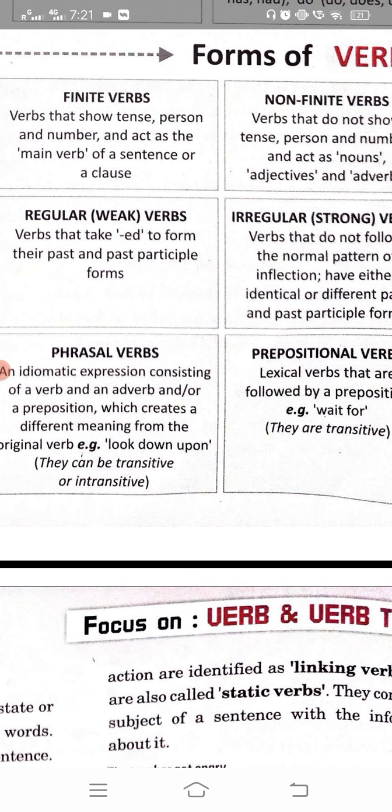While a phrasal verb doesn't require a complete sentence, it is complete in meaning itself. It is acting like a verb and giving some meaning without any subject and object and without a sentence. These are your phrasal verbs.